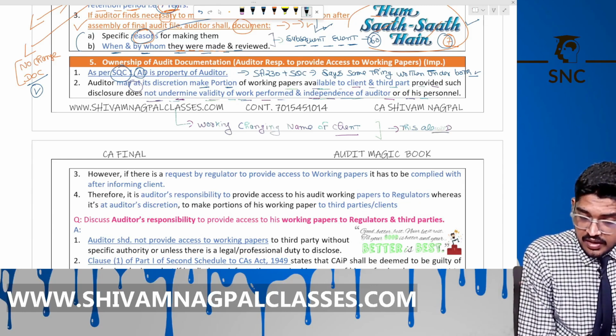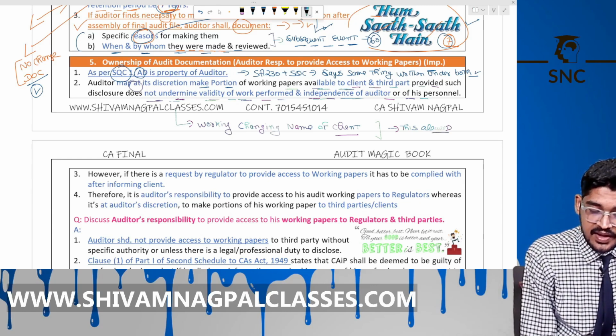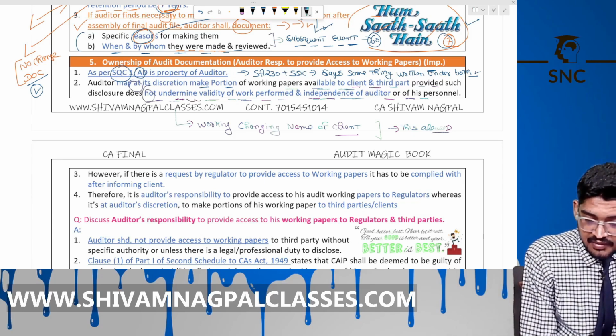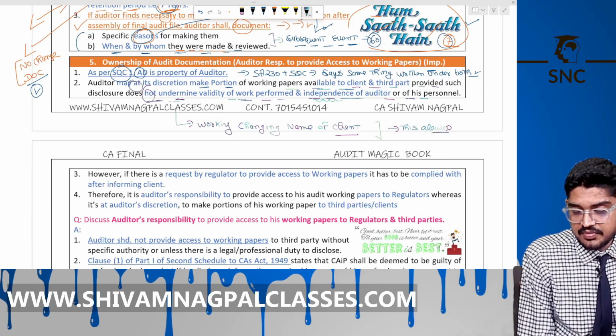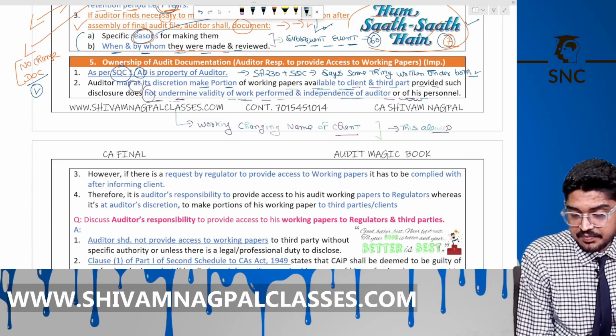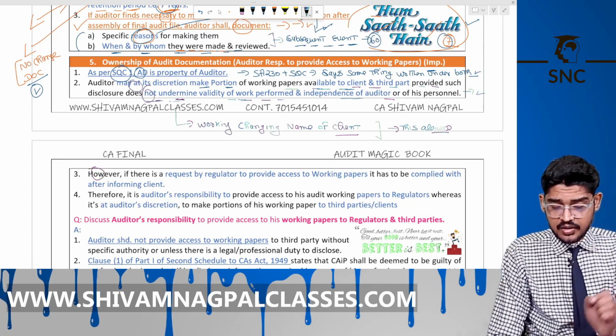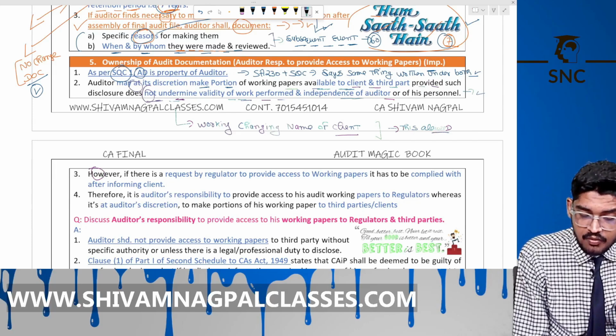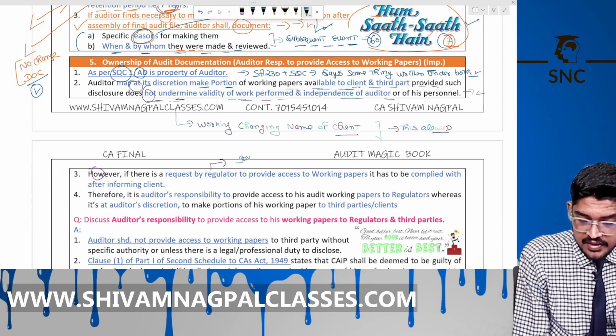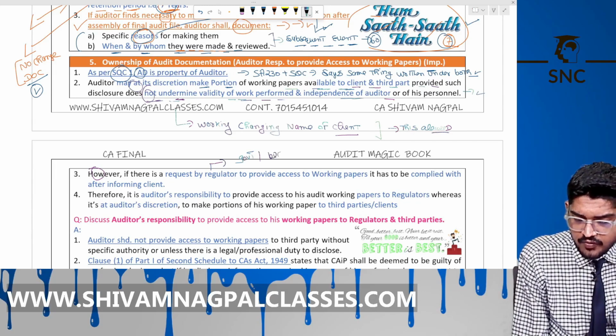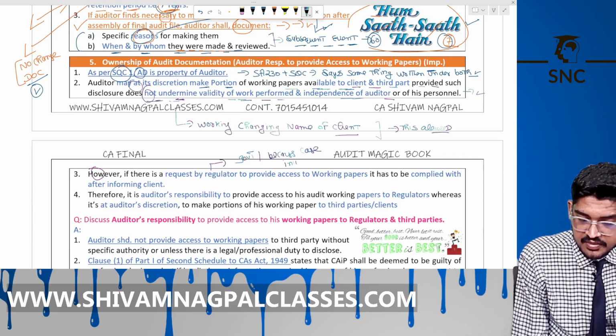It can be made available to client or third party in such a way that it does not undermine the validity of work performed and its independence also. In that case, he can use the same and share the same. However, if there is a request by the regulator to provide the access to working paper, now government is demanding the same because of any case initiated against the client.